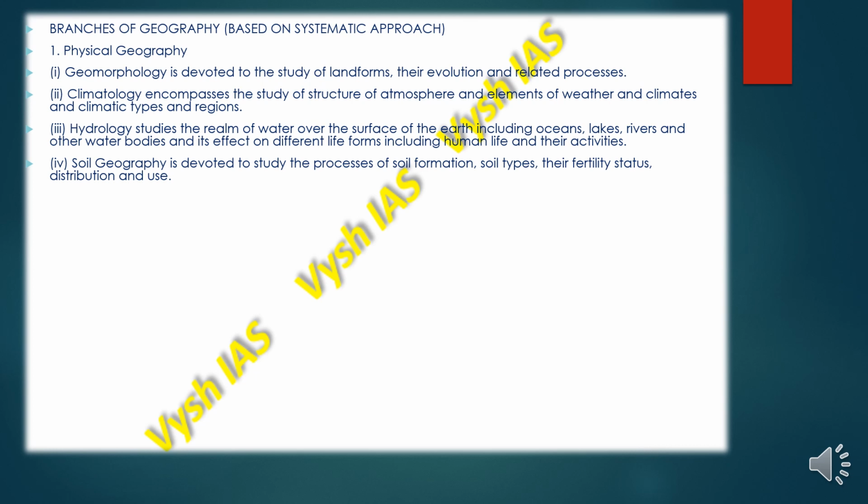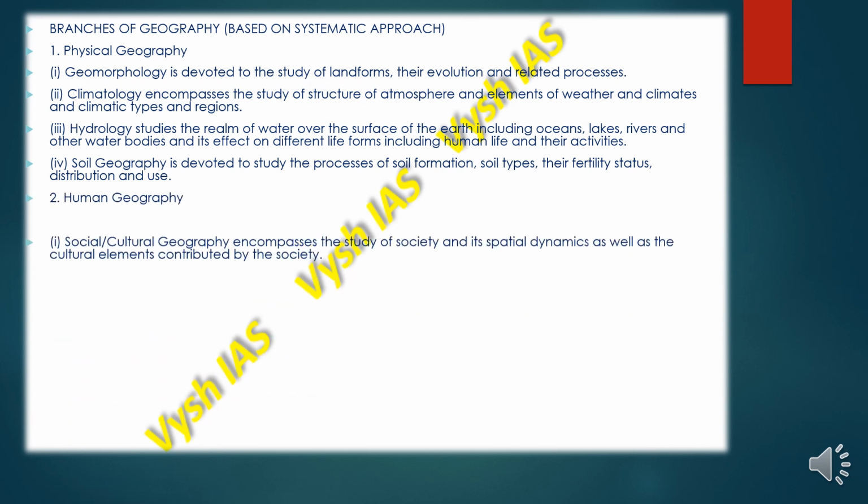Hydrology studies the realm of water over the surface of the earth, including oceans, rivers, lakes and other water bodies, and its effects on different life forms including human life and their activities. Soil geography deals with the study of the process of soil formation, their types, fertility status, distribution and use. Next we have human geography.